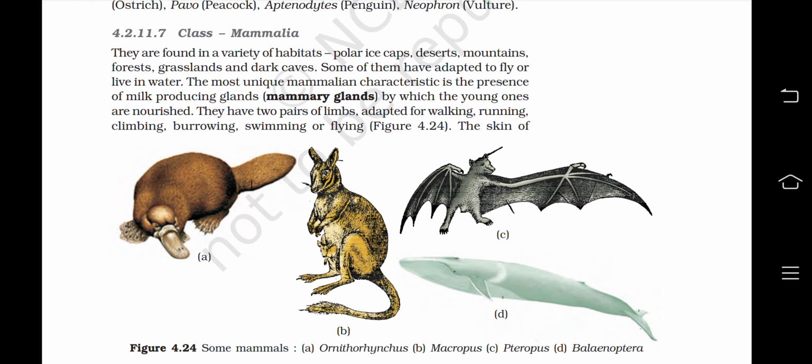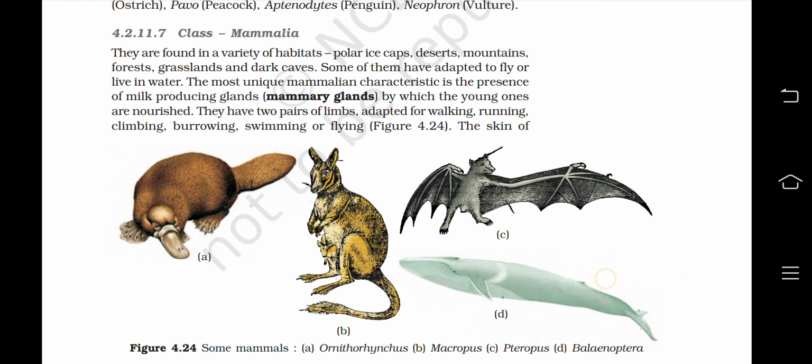Now, the fourth and the last class of superclass Tetrapoda is Mammalia. They are found in a variety of habitats: polar ice caps, deserts, mountains, forests, grasslands, and dark caves. Some of them have adapted to fly or live in water. The most unique mammalian characteristic is the presence of milk producing glands, or the mammary glands, by which the young ones are nourished. They have two pairs of limbs, adapted for walking, running, climbing, burrowing, swimming, or flying.